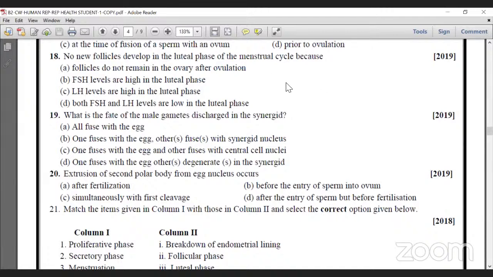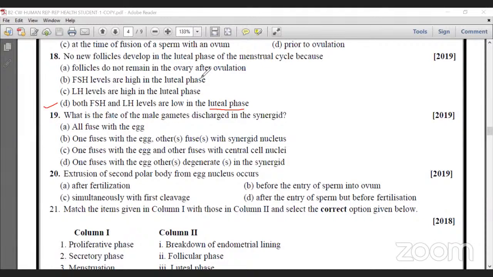In the textbook there is a diagram for menstrual cycle representation. Just go through that diagram, you will notice that process. So for this question, both FSH and LH levels decrease to a low in the luteal phase. That's why further eggs are not produced until the process is completed. Once the menstrual cycle is complete, only then is an egg produced.